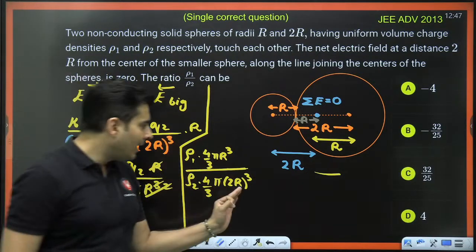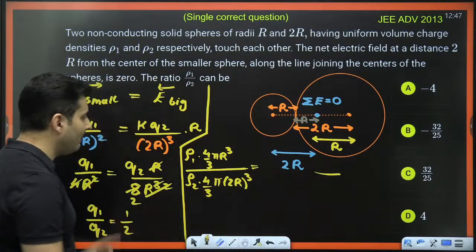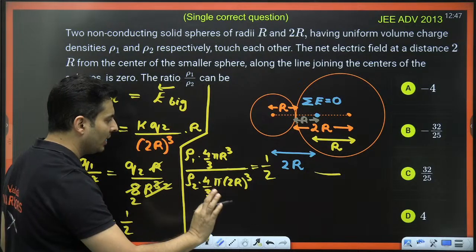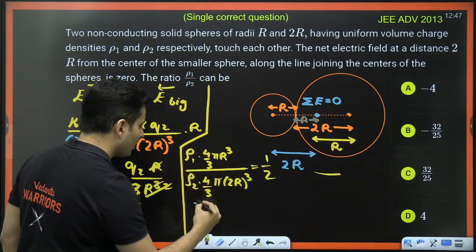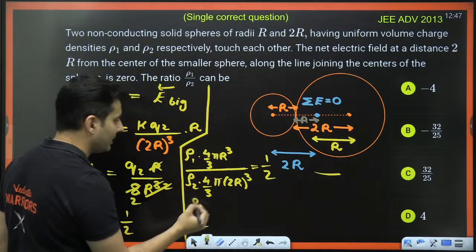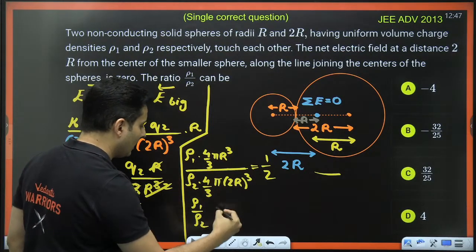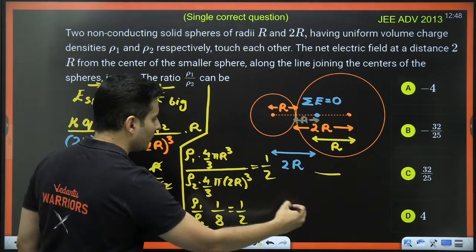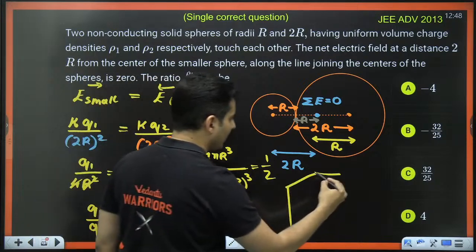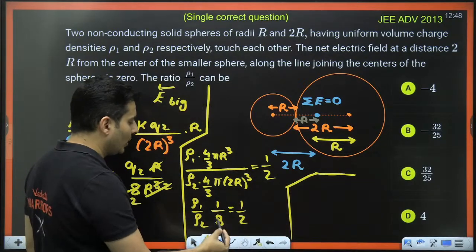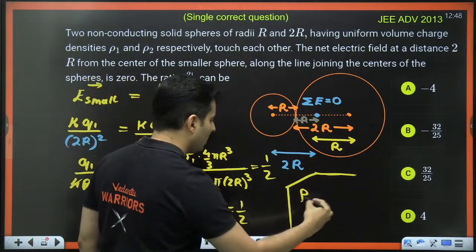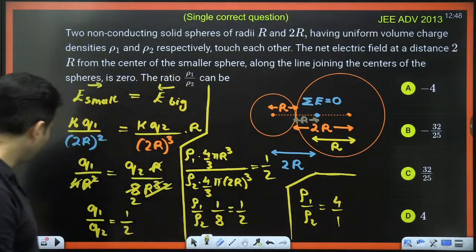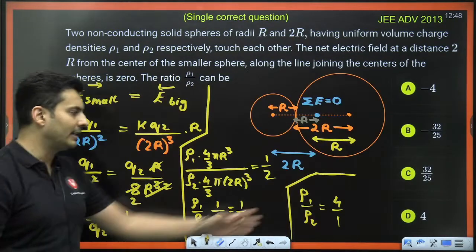Very good. Now this is equal to 1 by 2. 4 by 3 pi, 4 by 3 pi gone. R cube also gone. So rho 1, rho 2 as it is. You have nothing over here left. So 2 cube is basically 8, and this is nothing but 1 by 2. So last thing which will be remaining, 8 and 2 get cancelled, it will become 4. 4 goes on the top. So rho 1 by rho 2 will be 4:1. So where is 4:1? Option number D. Yes, that is the correct option.